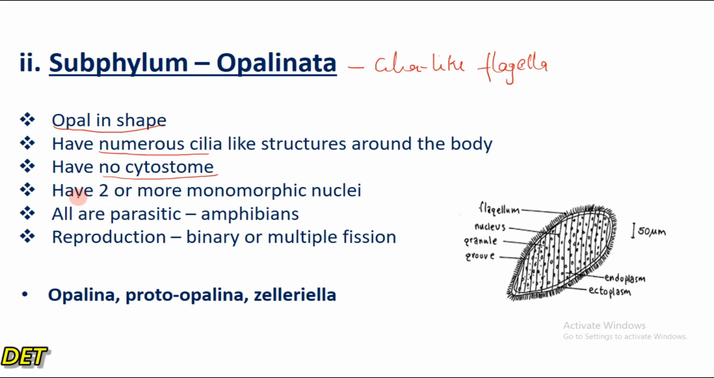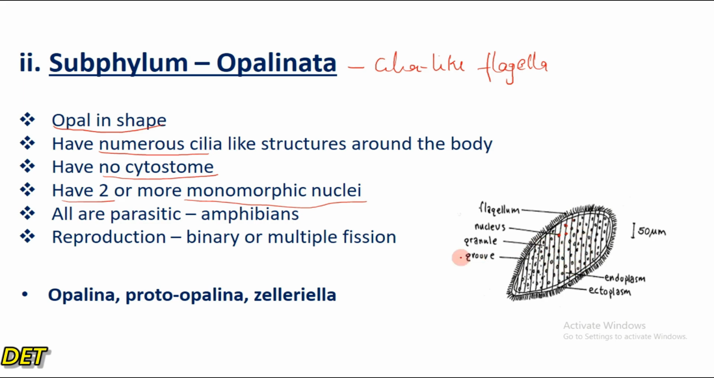Another unique feature of the subphylum Opalinata is that they have two or more monomorphic what? Nuclei. So this is very important. Monomorphic: mono means one, and morphic means form. So the nuclei found in this organism are the same in form and structure. These are the monomorphic nuclei. You can see them distributed around this organism. All these are monomorphic nuclei, right? They are the same in structure and in form.